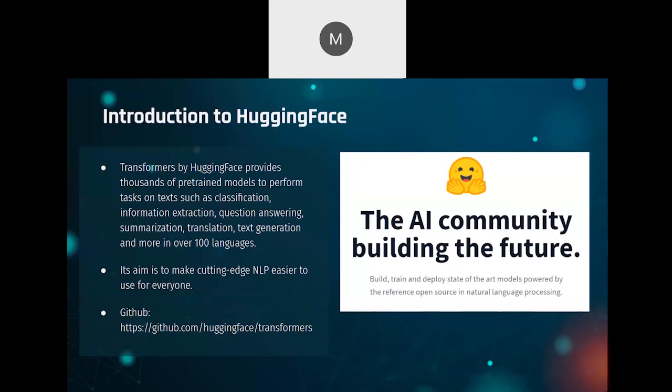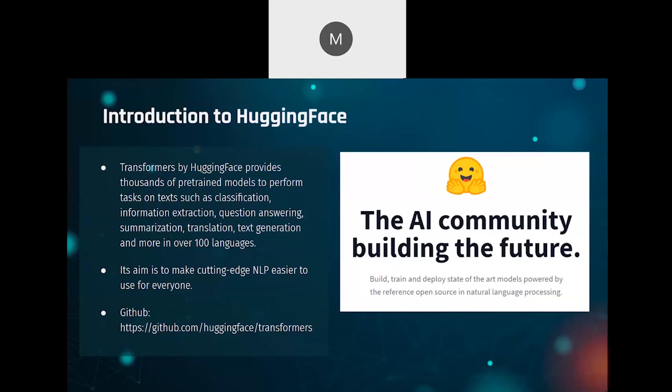Transformers by Hugging Face provides thousands of pre-trained models to perform tasks on text such as classification, information extraction, etc. Their aim is to make cutting edge NLP easier to use for everyone.